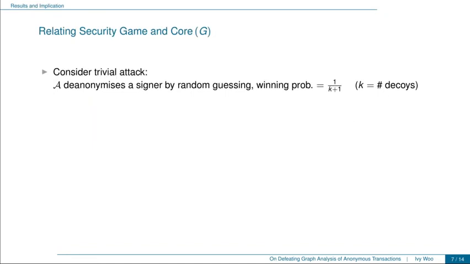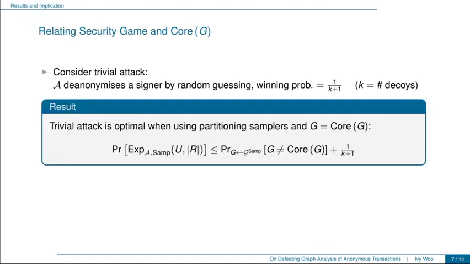Our first result is on relating the security game that we just introduced and core G. For this, consider the trivial attack, where the adversary de-anonymizes a signer by random guessing, with winning probability being equal to 1 over k plus 1, and k here is the number of decoys. We proved that this trivial attack is optimal when using the partitioning samplers and G equals core G, in the sense that the winning probability of the adversary is upper bounded by the probability of G not equal to core G plus the fraction 1 over k plus 1. In other words, if G must equal core G, then the adversary cannot do anything better than random guessing.